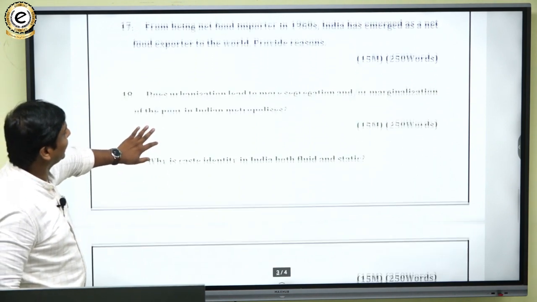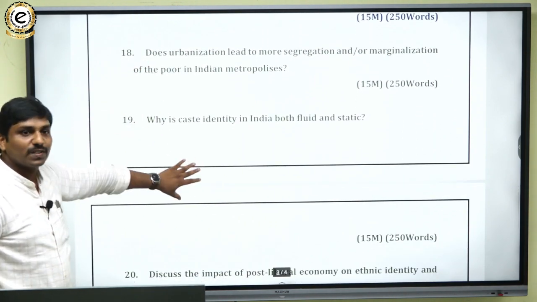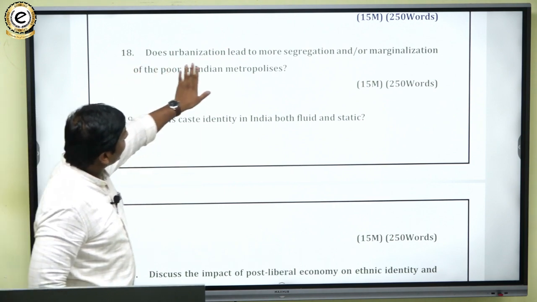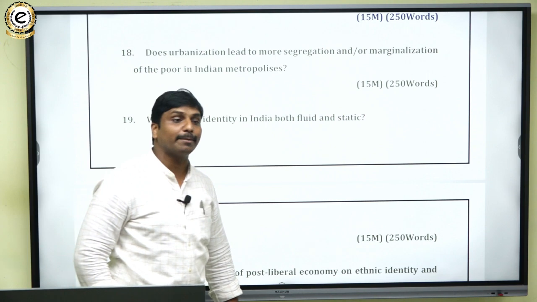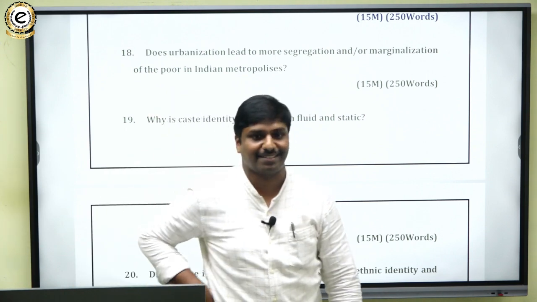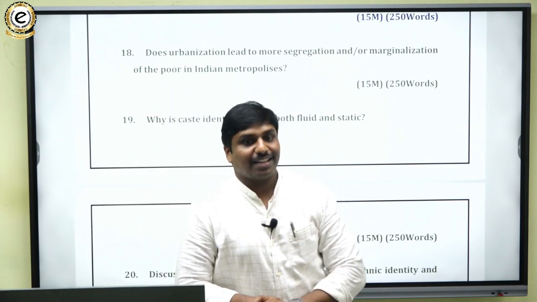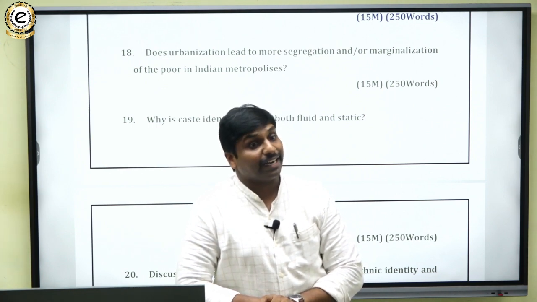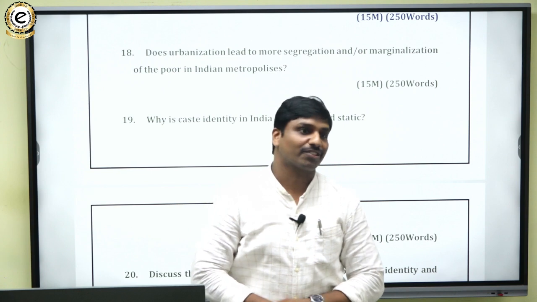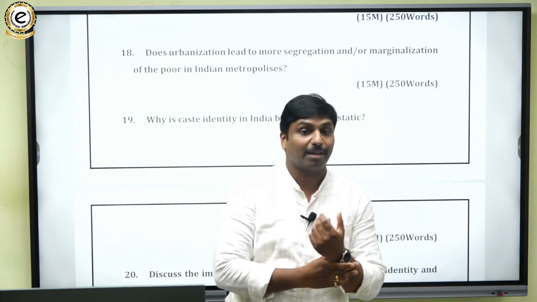So they were like that. Now again, society section questions. Does urbanization lead to more segregation or marginalization of the poor in Indian metropolises? This question is from Indian society and urbanization, their problems and remedies. There was a concept, urbanization, which we have also discussed in class.